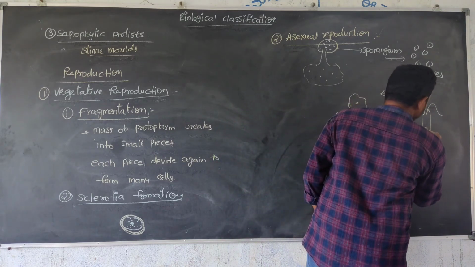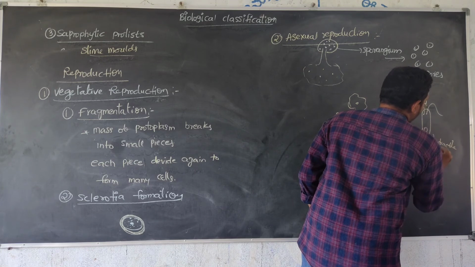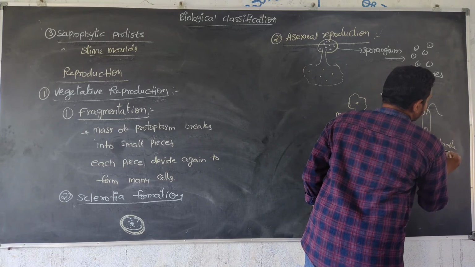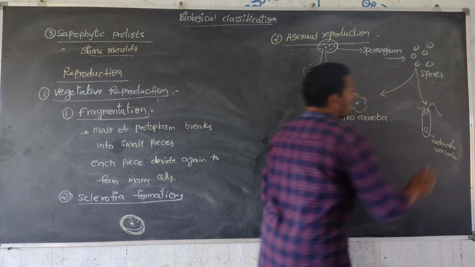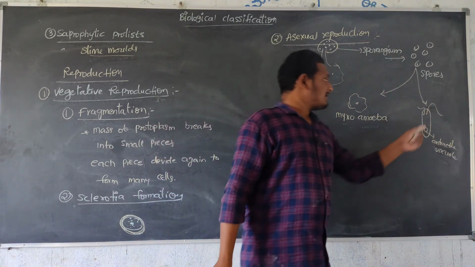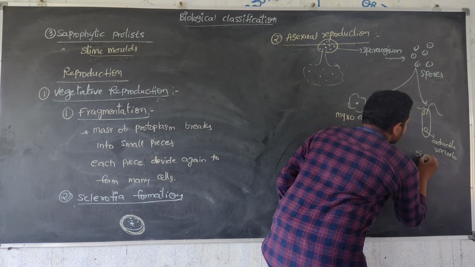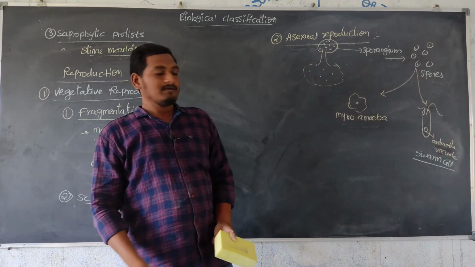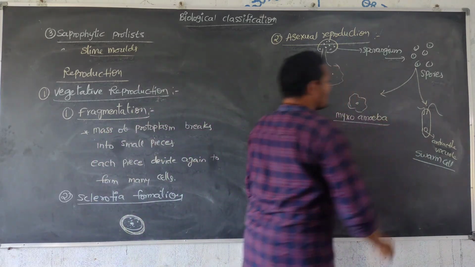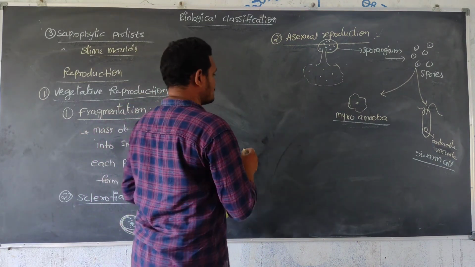Contractile vacuole is present. This is the contractile vacuole. It is present, and this is called a swarm cell. This is called a swarm cell. And the irregular shape is myxoamoeba. Next, sexual reproduction.